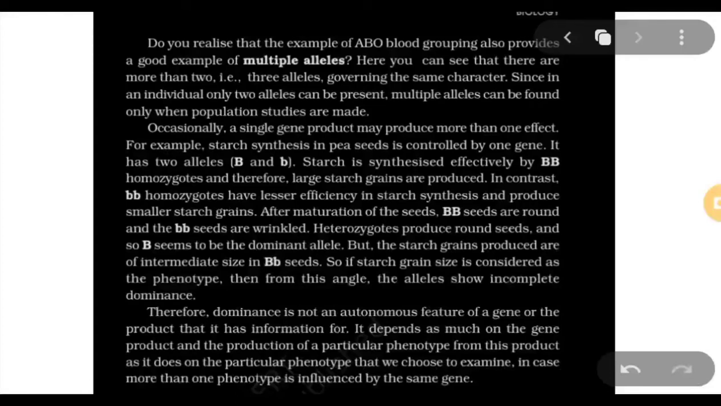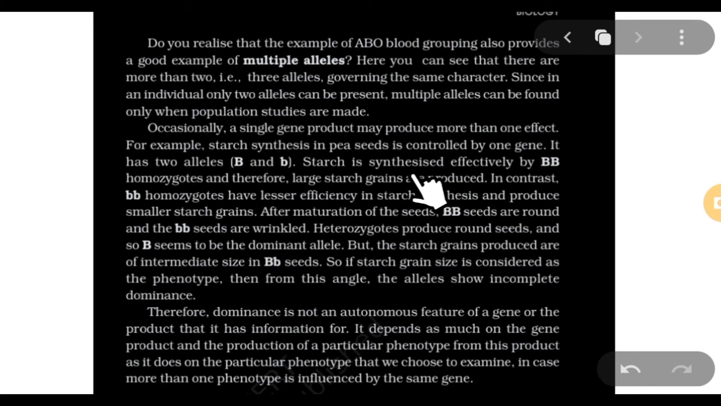Hello, students. Today I'm here with a paragraph from your NCERT itself. Okay, you can see this. This is a part of your NCERT, and this is from the chapter Principles of Inheritance and Variation.